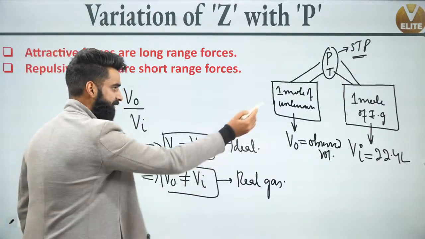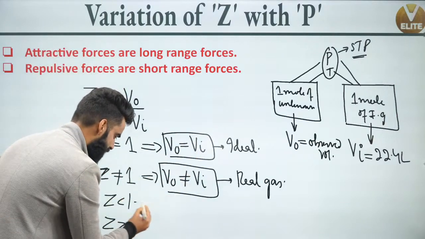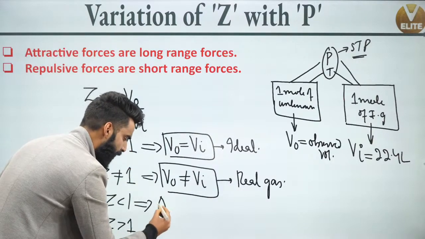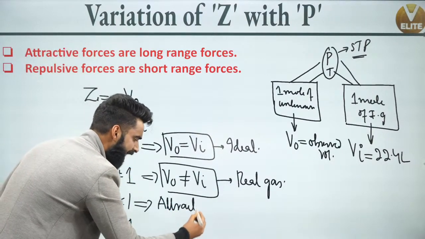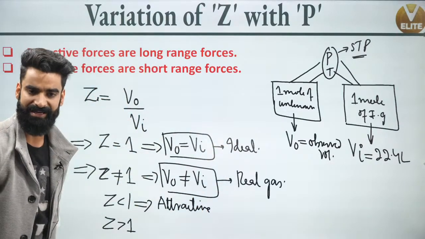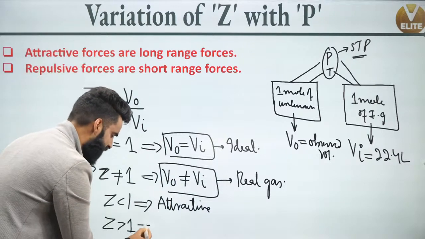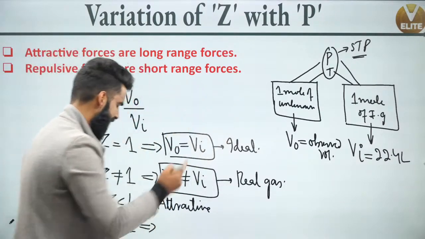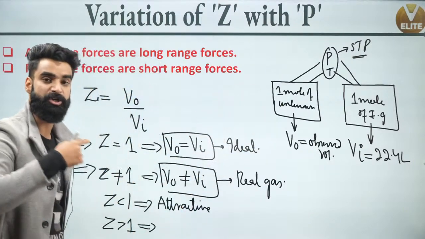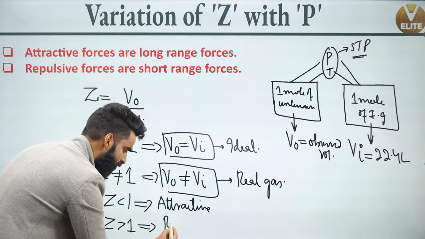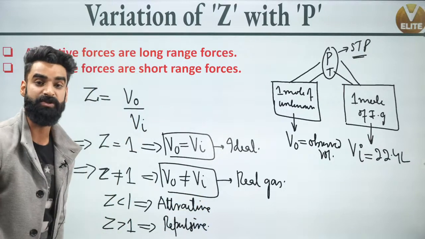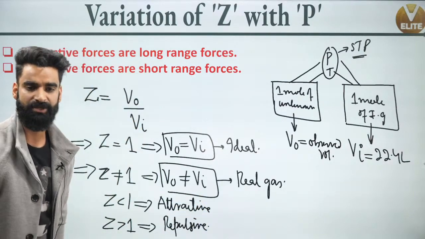If the value of Z for this unknown gas is less than 1, first of all, the unknown gas is going to be real, and attractive forces are going to be dominating in this real gas, correct? Similarly, if the value of Z for the same unknown gas is coming out to be greater than 1, that means the gas inside this container is going to be real, and repulsive forces are going to dominate in it. This is something which we have discussed in the last session.